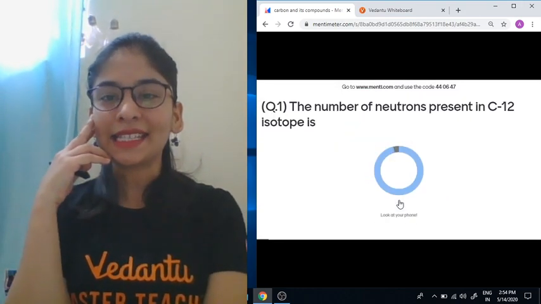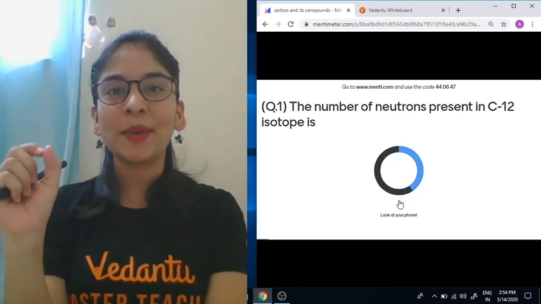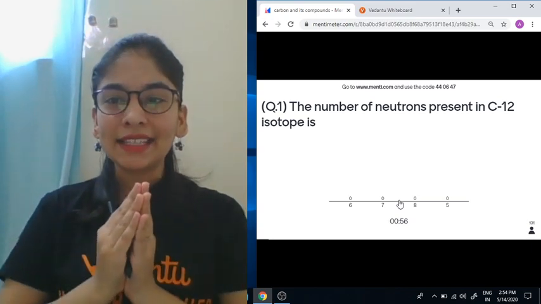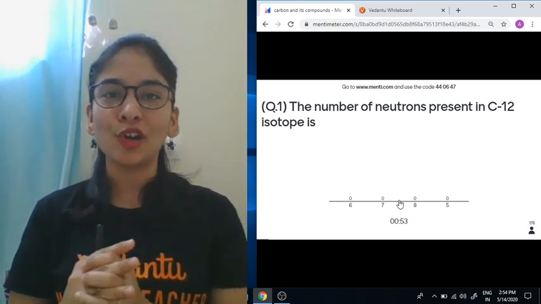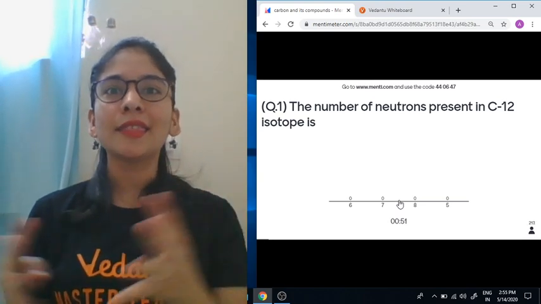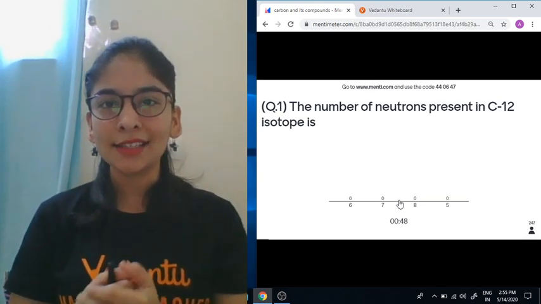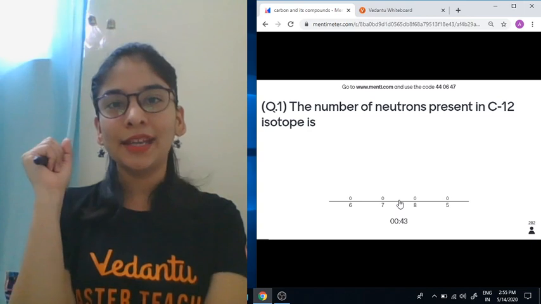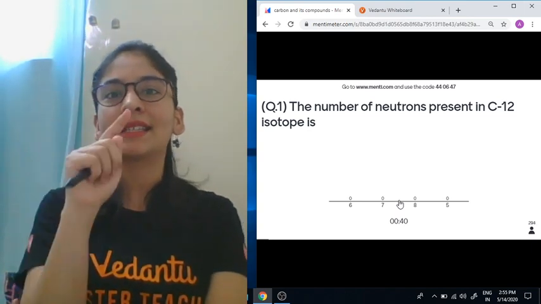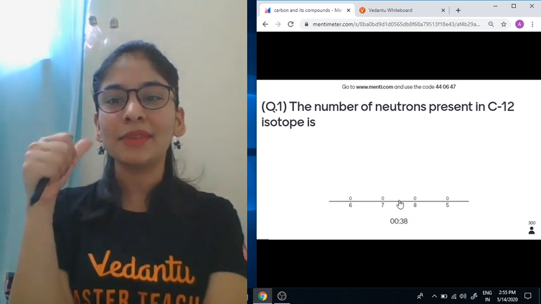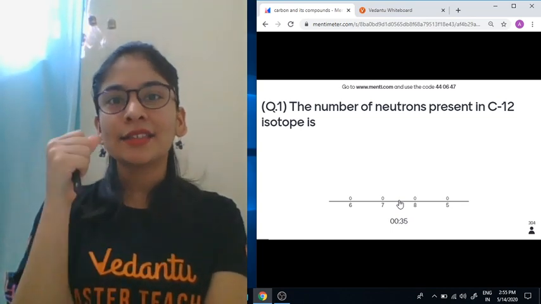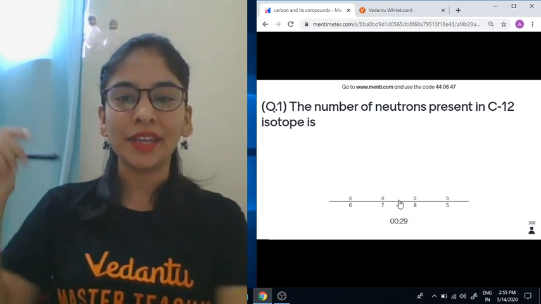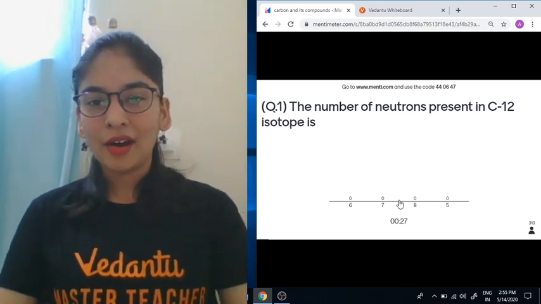The question on the screen is: the number of neutrons present in the C12 isotope of carbon is. What exactly is the question? C12 is the main isotope of carbon; 98.9% of carbon is in the form of C12. 12 is representing the mass. So for the number of neutrons in this element, you know that the general configuration is 6C12, right? 6 is the atomic number, that is the number of protons. So what will be the mass number? You know that it is 12. Given this, you can find out the number of neutrons.